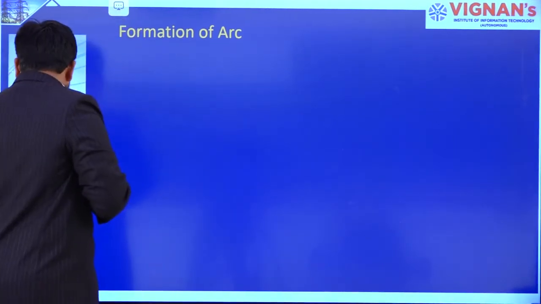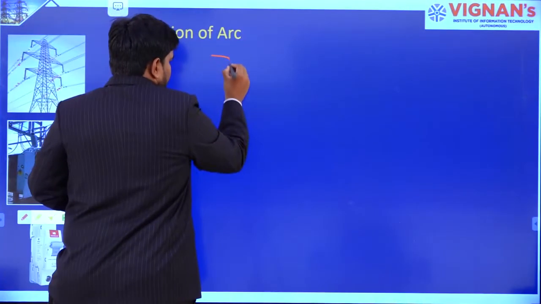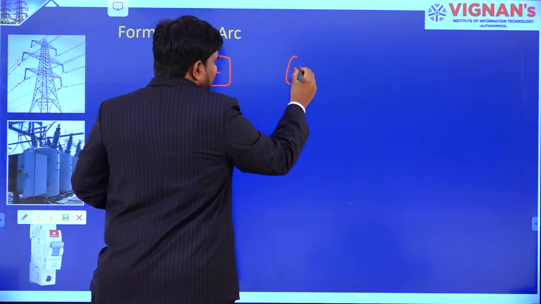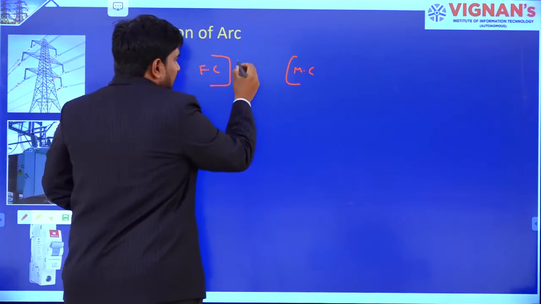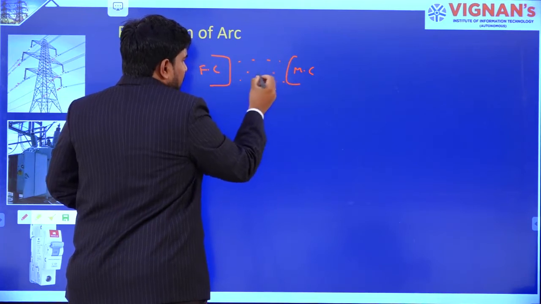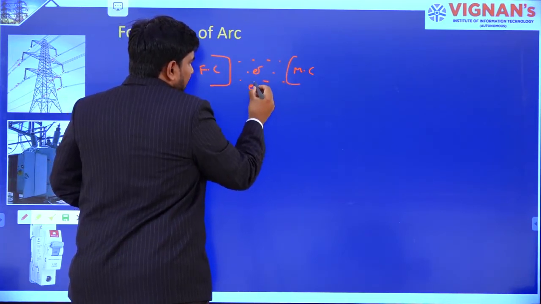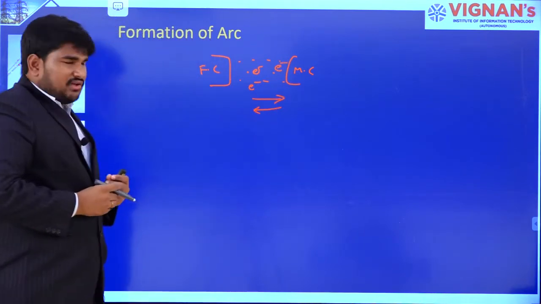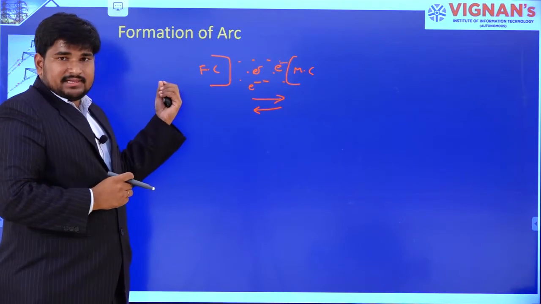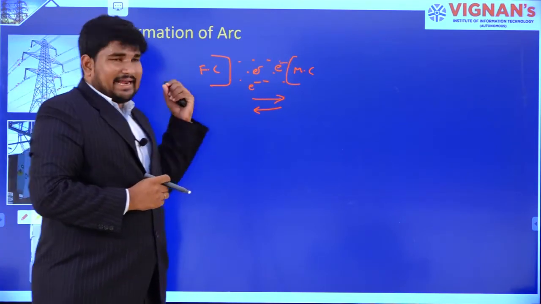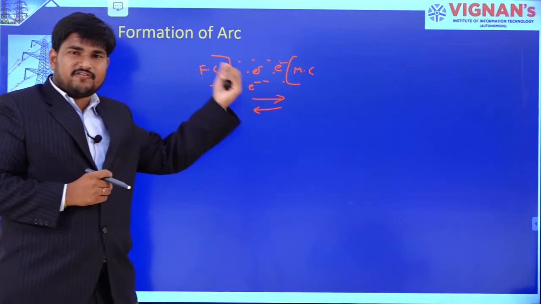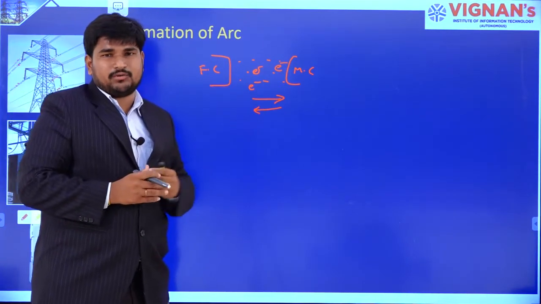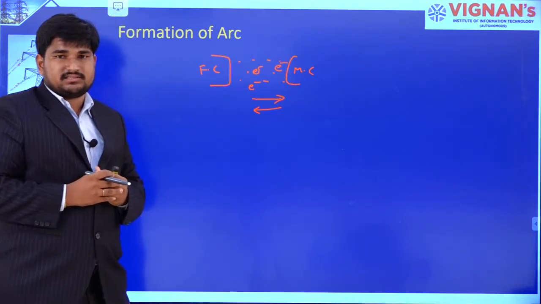That means if it is the fixed contact and if it is the moving contact, by ionizing the gap between the contacts, the electrons move. So this is the current, that means arc formation in case of air brake, air blast, oil and SF6 circuit breakers.